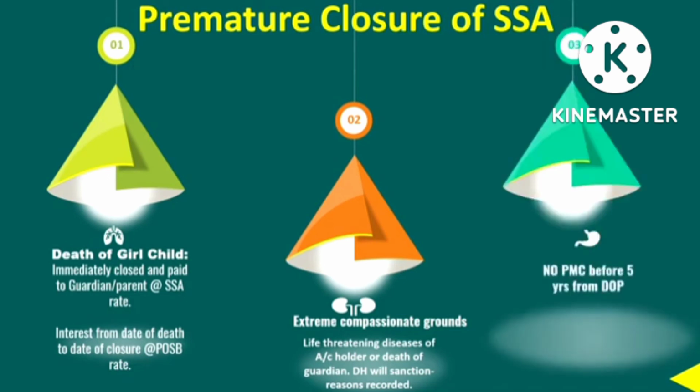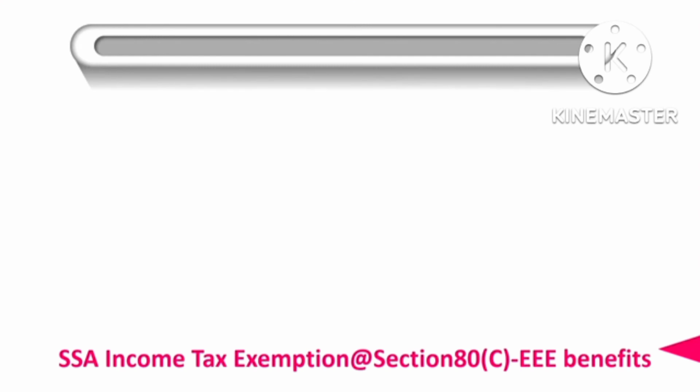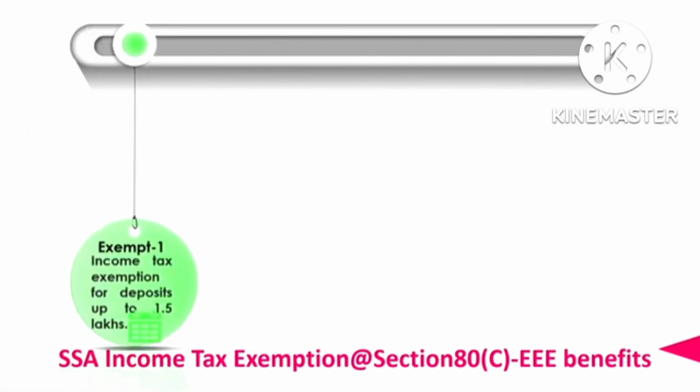And no premature closure is allowed in Sukanya Samriddhi Yojana before 5 years from the date of opening. Even in any case, it is not allowed before 5 years from the date of opening in these circumstances also.